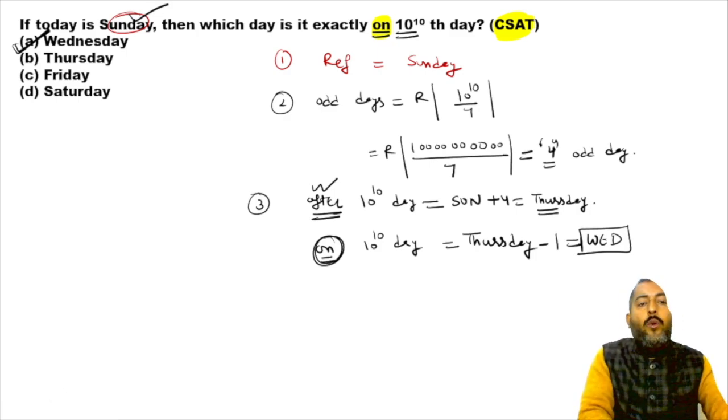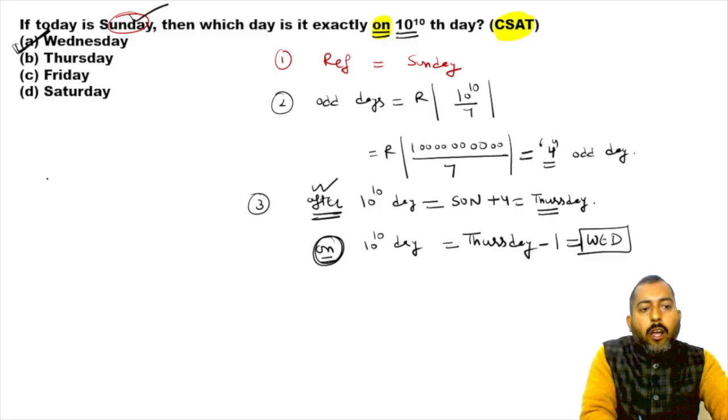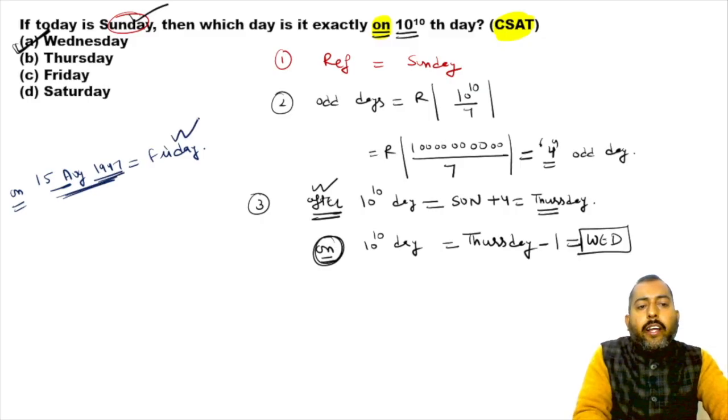Pretty simple to understand. See, if I ask you, suppose what day of the week was there on 15th August 1947? Suppose it was Friday. So on 15th August 1947, it was Friday. So what day of the week will be there after 15th August 1947?